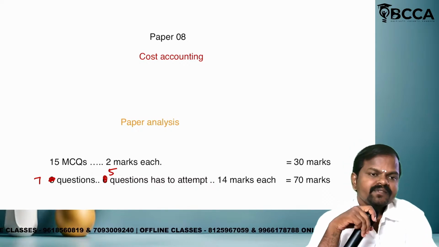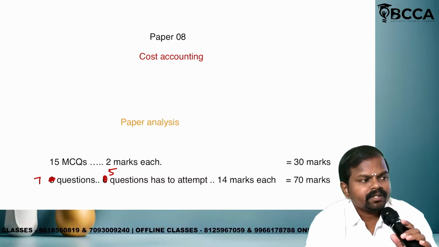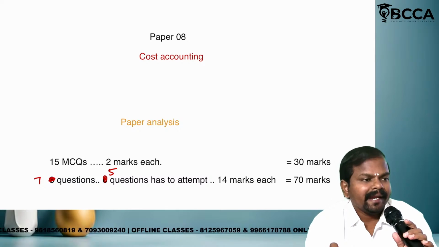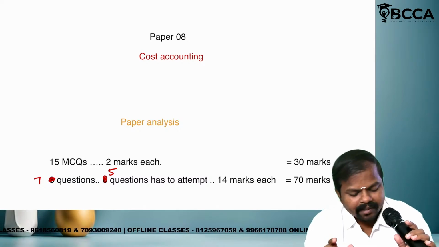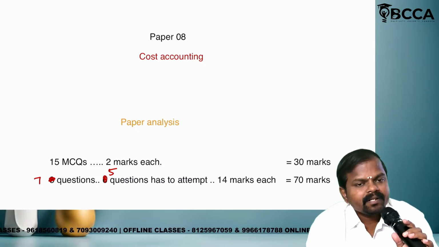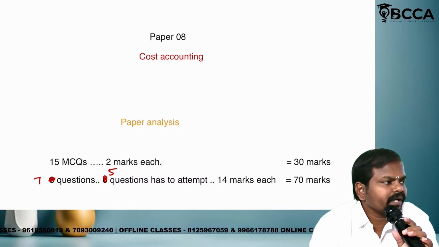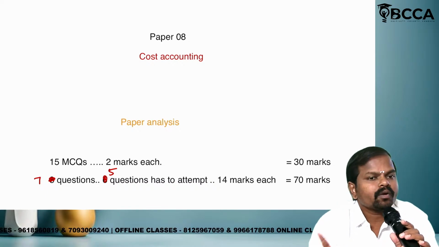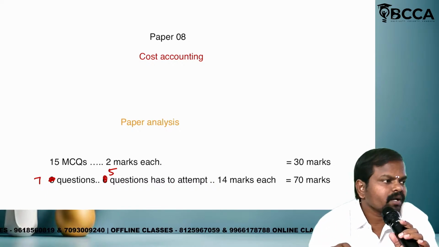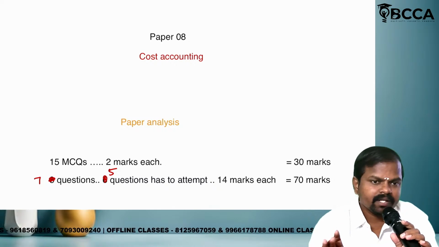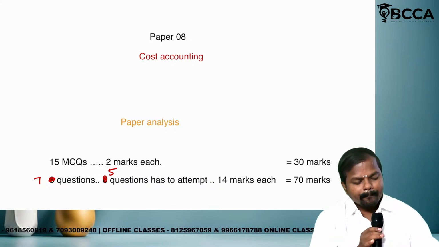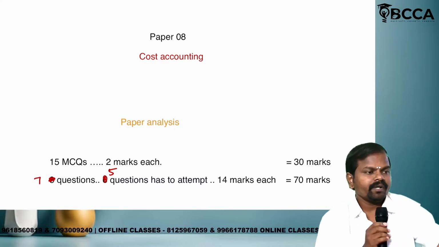So in CMA Inter Group 1, our paper number will be 8. Paper 8. Okay. Our paper name is Cost Accounting under Group 1. Under Group 2, Management Accounting. Under Group 2, what? Management Accounting. Is it clear? Excellent. Paper number 8, Cost Accounting.